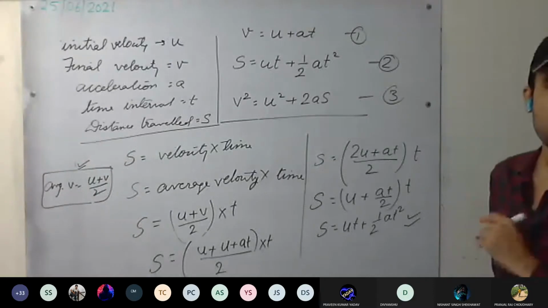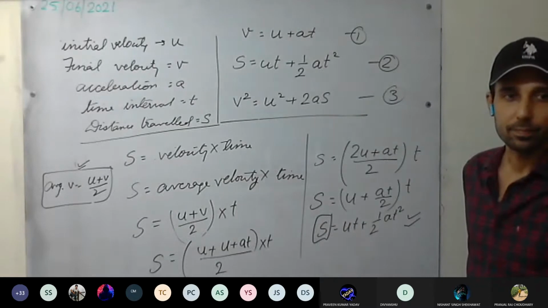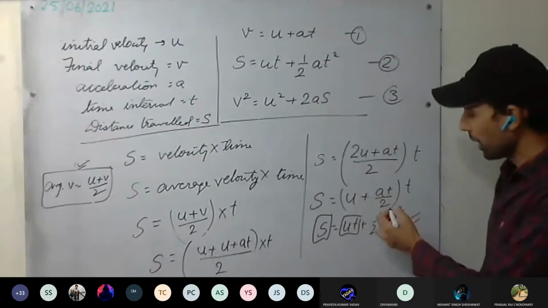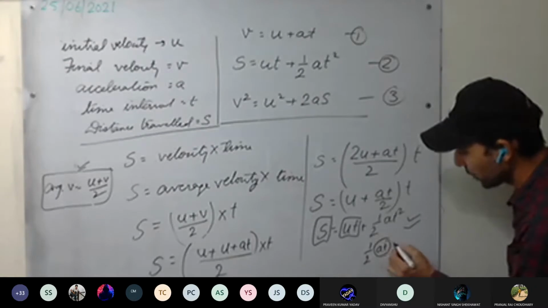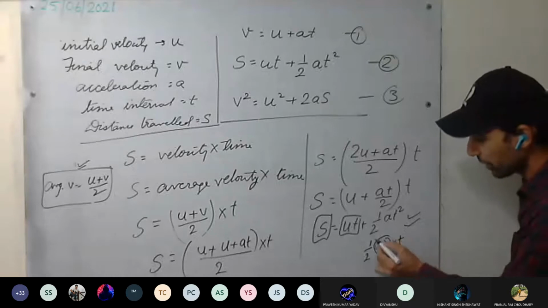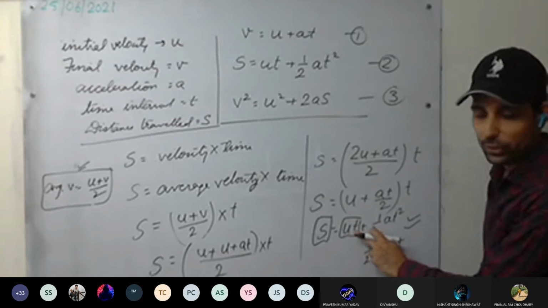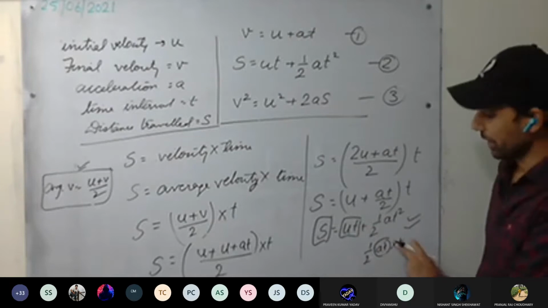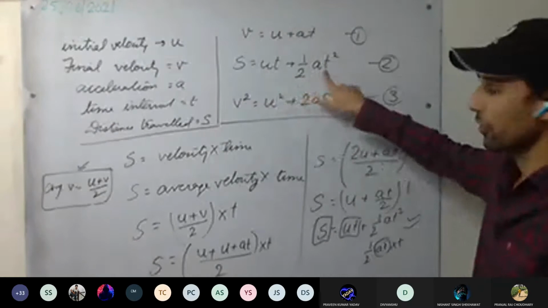Okay, how to interpret this equation? See here, this is the distance covered. This is the distance covered with initial velocity, plus this is the distance covered with change in velocity: half into A into T into T. Yes or no? Change in velocity into time will give us the distance. You can see that this is also a distance, U into T, velocity into time. This is also a distance, change in velocity AT into time. So distance plus distance. Understood? S equal to UT plus half AT square.